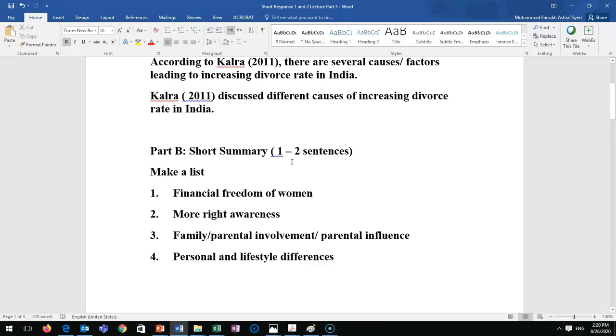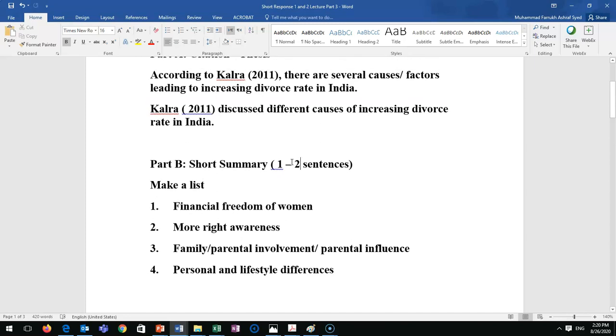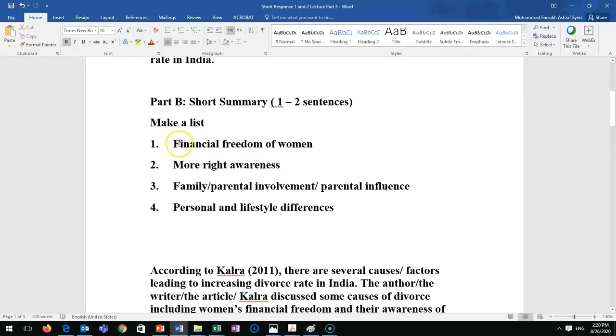So now what do you do? When you are reading the article, or after you finish reading, you find all the main ideas. In my case, you have to make a list. Just make a list somewhere so that you can use that list to write these 1 or 2 sentences. All the main ideas. In this case, these are causes, and I found 4 causes: financial freedom of women, more rights awareness among women, family parental involvement or parental influence, and personal and lifestyle differences. These are the 4 ideas from the article.